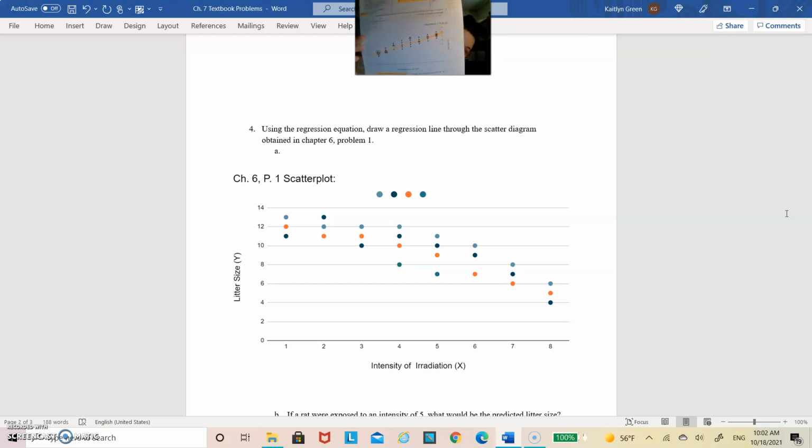The biggest thing is I couldn't figure out how to have the double dots and the triple dots on the table on Microsoft. But to put the regression line on the scatter plot, I simply picked two x values so I could find the corresponding y values, so I could plot those two points, and then I made the regression line on the scatter plot based off of the equation that I got, number 3.